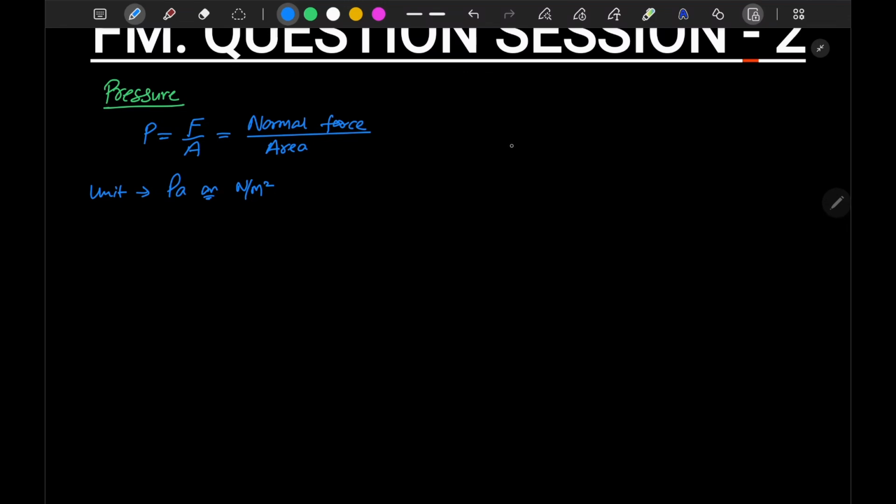As I mentioned in the lecture, there are various types of pressures: gauge pressure, vacuum pressure, and absolute pressure. We write P absolute is equal to P atmosphere plus P gauge.